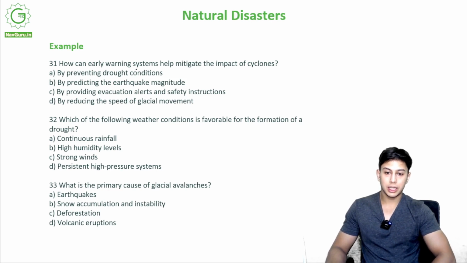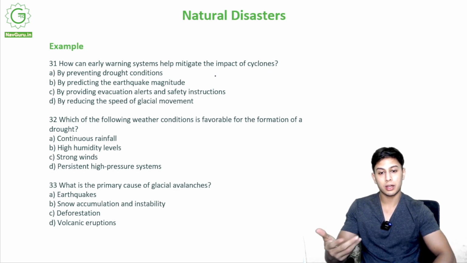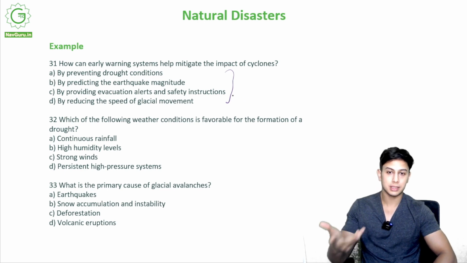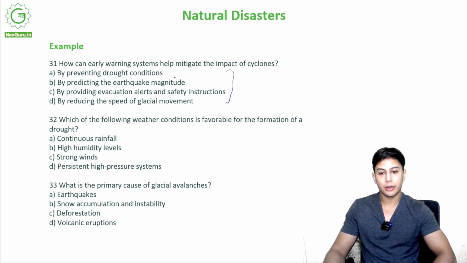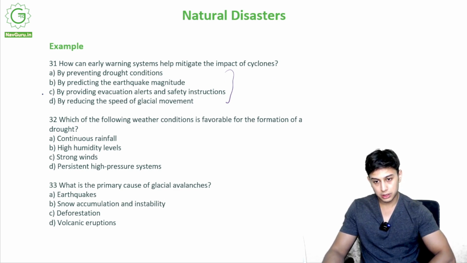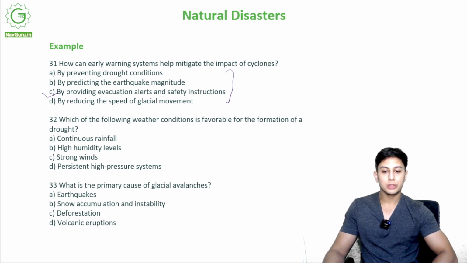How can early warning systems help mitigate the impact of cyclones? So if I have an early warning system, out of these, how will it impact the cyclones? By preventing drought conditions, by predicting the earthquake magnitude, by providing evacuation alerts and safety instructions, by reducing the speed of glacial movement. Out of these, which is related to a cyclone? It is C.